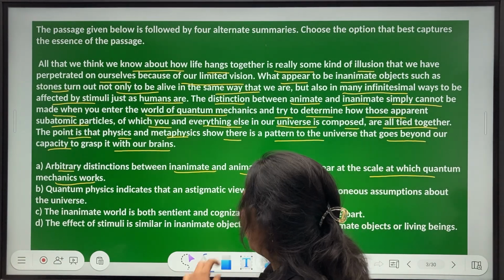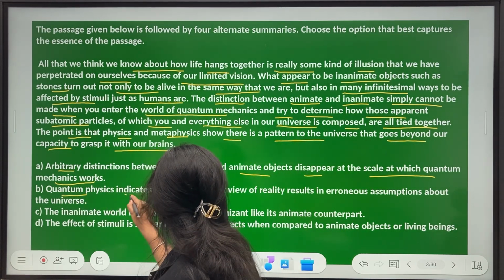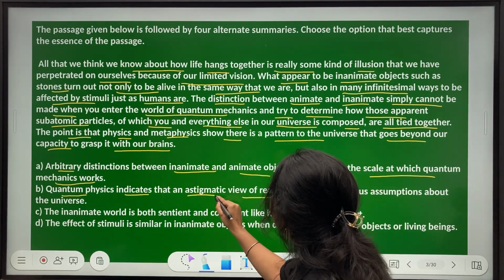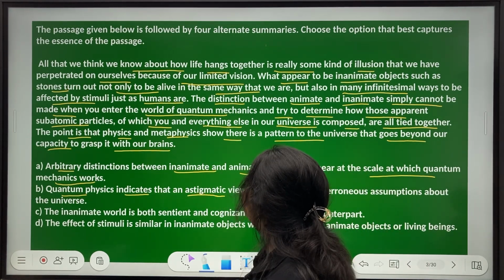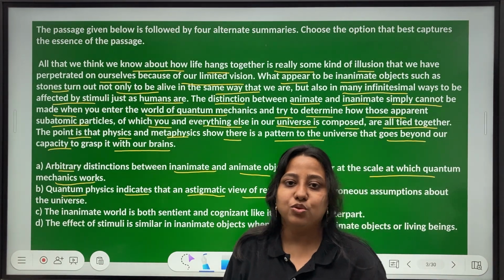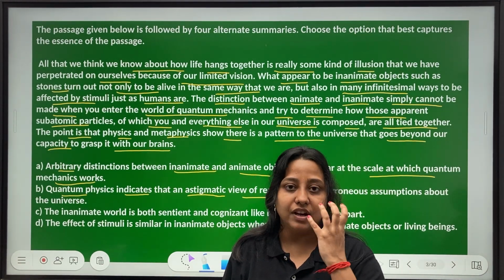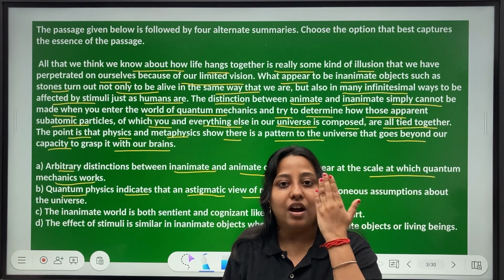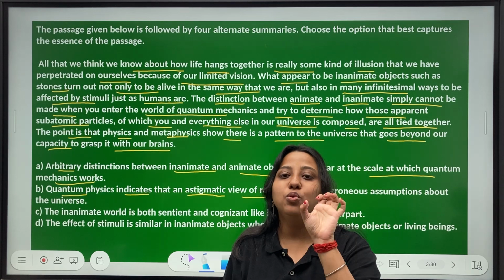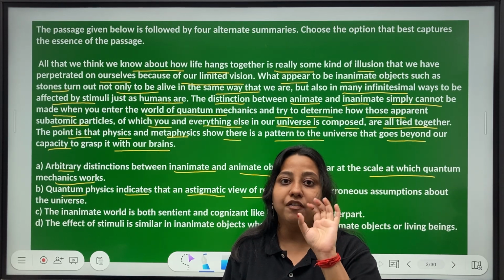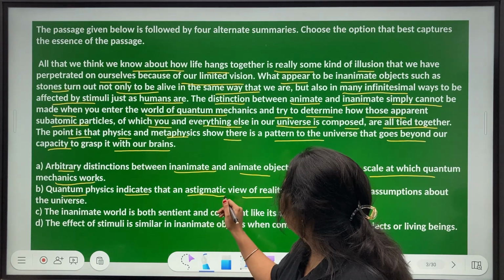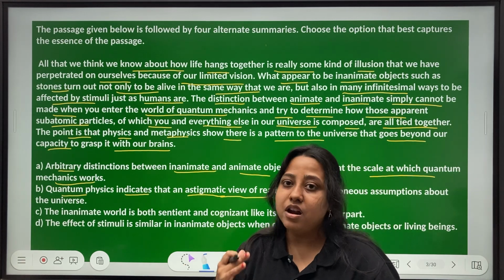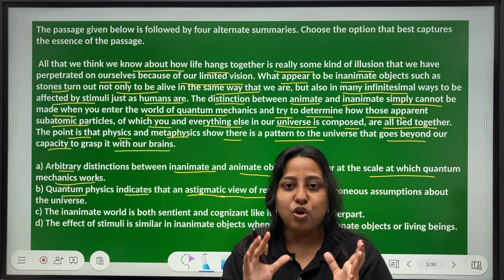Now B: quantum physics indicates that an astigmatic view of reality. What does astigmatic mean? Actually there is a condition of the eye known as astigmatism, which is a defect of the eye. If you have that kind of defect, it affects your eye lens, and you're not able to have a clear vision, or you tend to have a blurred vision. Metaphorically, if you say that you have an astigmatic view of reality, it means you have an unreal view, something that is not based on logic.